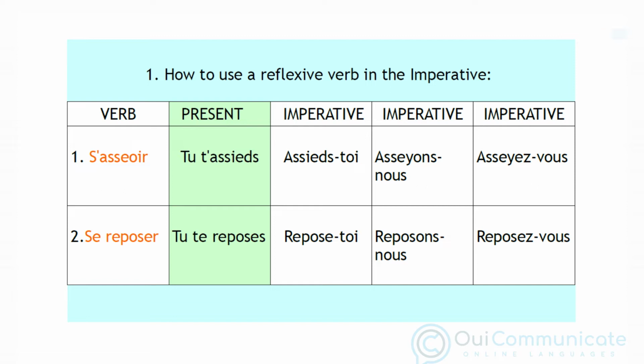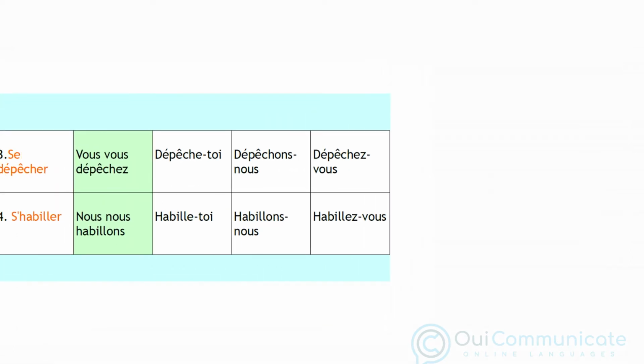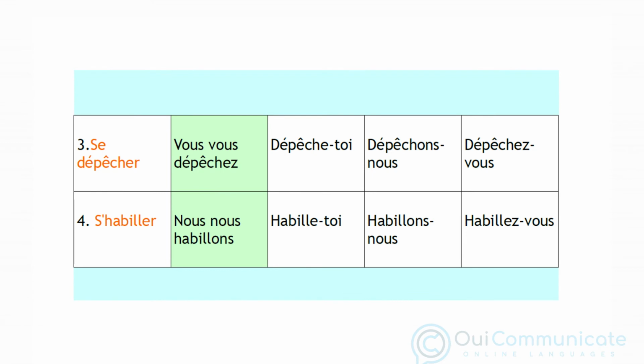Next example, number 2, the verb se reposer, to rest. In the green column we have the present tense. You are resting, tu te reposes. To give an order or to make a suggestion, this would give us repose-toi, reposons-nous, reposez-vous. We have 2 more examples of the same.